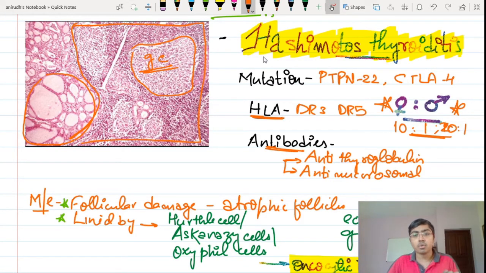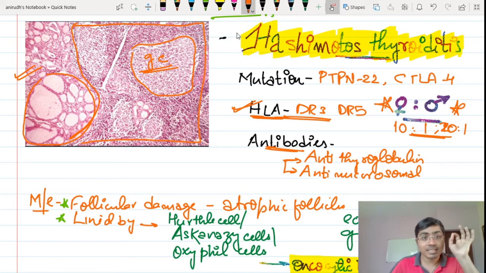So these are the most important features that you need to remember so far as the histopathology of Hashimoto's thyroiditis is concerned. Remember that it is an autoimmune disease anyway, so it can occur in association with many other autoimmune diseases, say type 2 diabetes mellitus, SLE, rheumatoid arthritis, then Klinefelter syndrome, Down syndrome, Turner syndrome. So it occurs in association with all these things, and the HLA factor is much more important compared to the other diseases in this kind of a situation, and it occurs in females more commonly.